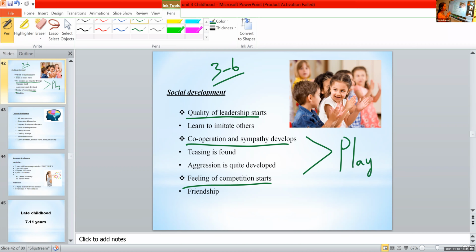Play is very important for a child. Play is not only for recreation. Play has lots and lots of importance to a child. With the help of play, the child learns leadership qualities, sympathy, cooperation with others and with other family members, and also starts a feeling of competition. All these are the parts of play, or the functions or importance of play.